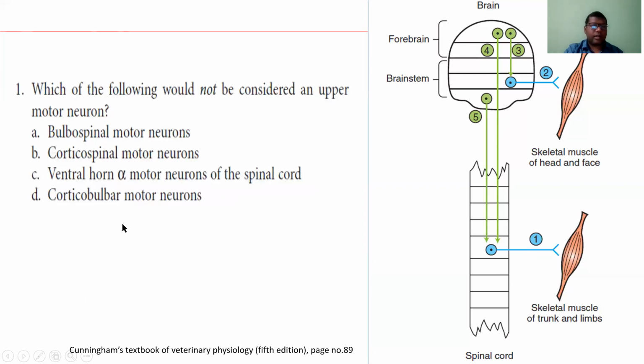So this is about the upper motor and lower motor neuron. Let us see this example. This content I have taken from the Cunningham textbook, Veterinary Physiology. In the previous lecture also I took the pictures from the Cunningham textbook, Veterinary Physiology.